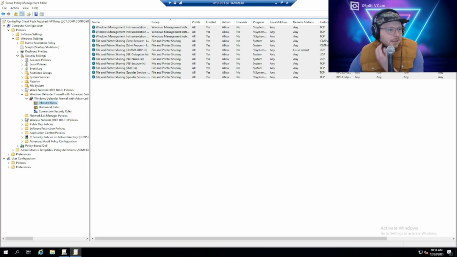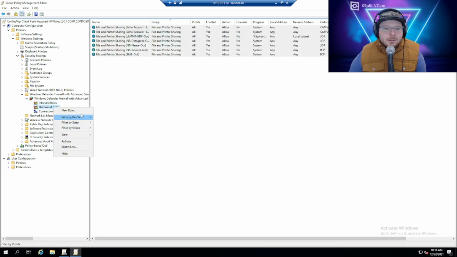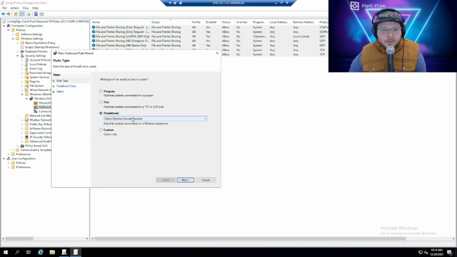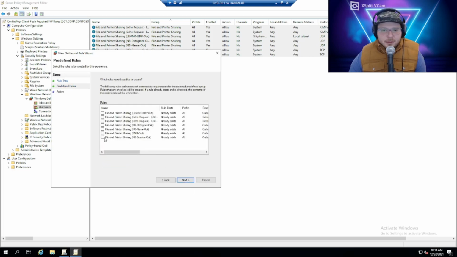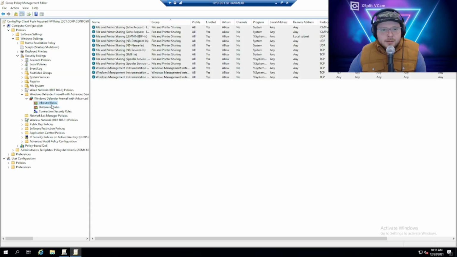And we're going to do the same for outbound. So, new rule again, predefined, file and printer sharing.